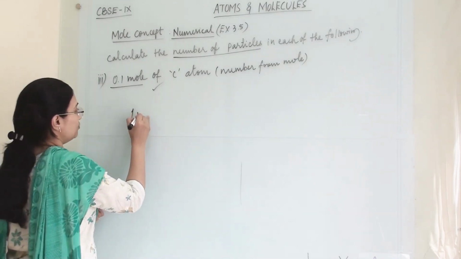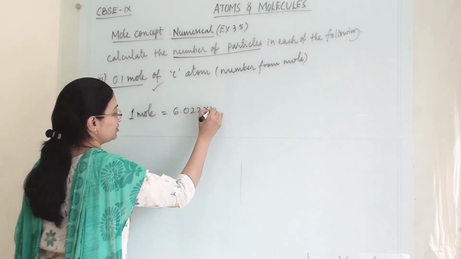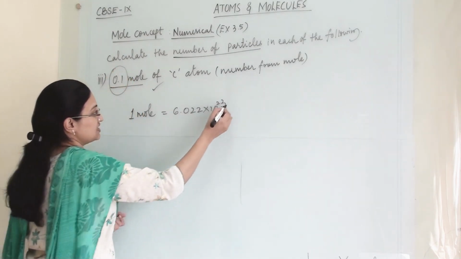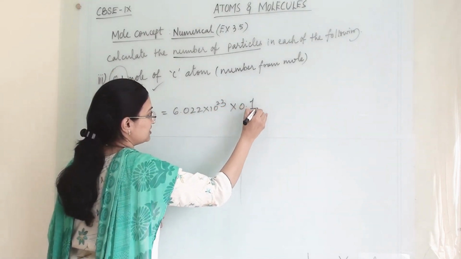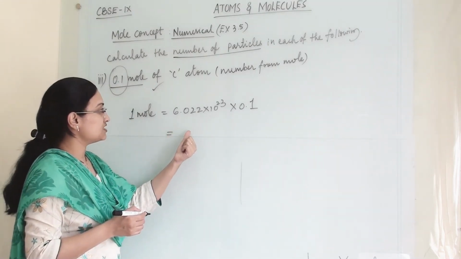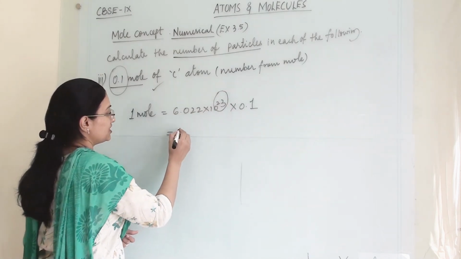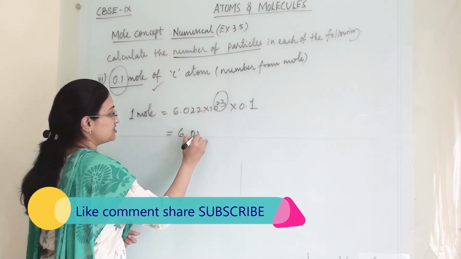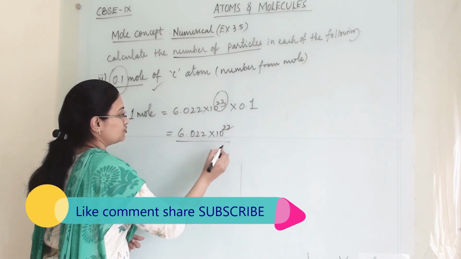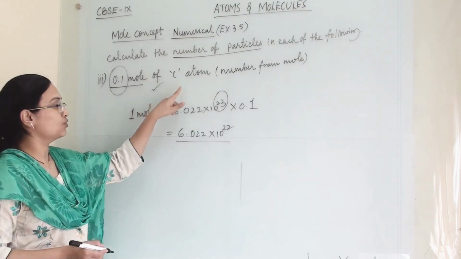So when 1 mole of substance has 6.022 into 10 raised to 23, then for this we simply multiply with 0.1. Either you can write 0.6, or you can subtract 1 digit from the exponent, so I will write 6.022 into 10 raised to 22. This will be the number of particles present in 0.1 mole of carbon.